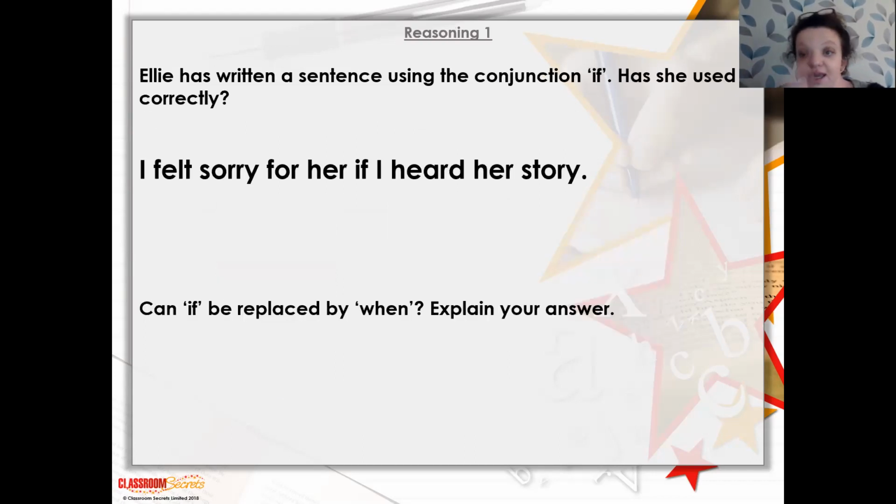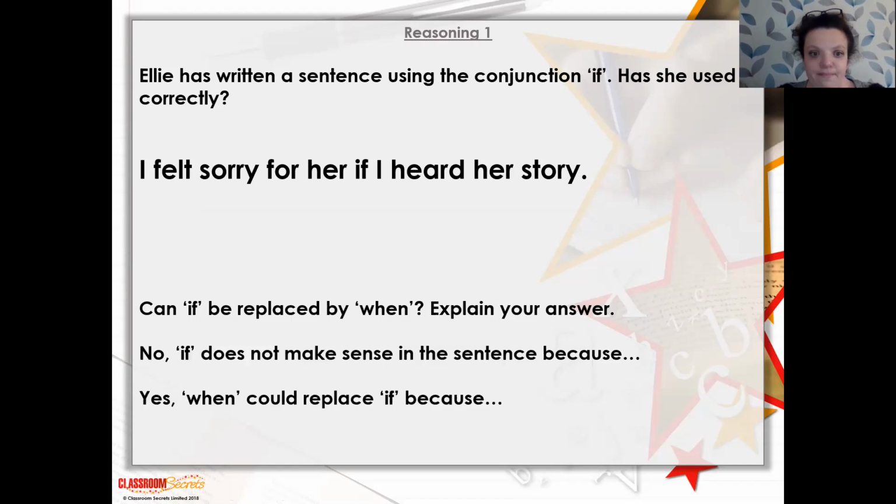Well done. Ellie has written a sentence using the conjunction "if". Has she used it correctly? "I felt sorry for her if I heard her story." Remember, it's "I felt", in the past tense. Which one is normally in the past tense? Because "if" is the future, talking about something that might happen, while "when" is saying something may have already happened in the past. So what's it going to be, "if" or "when"? "If" doesn't make sense in the sentence because we're talking about something that's happened already. I felt sorry for her. I may feel sorry for her if I hear her story in the future, but here it's going to be "when", because it's about the past. I did feel sorry for her and it was when I heard the story.